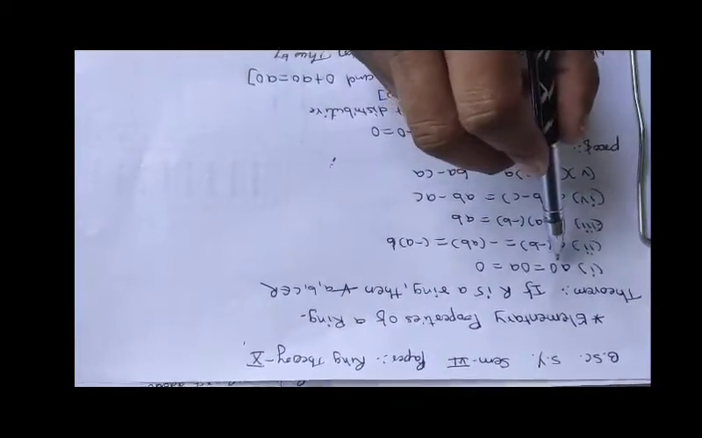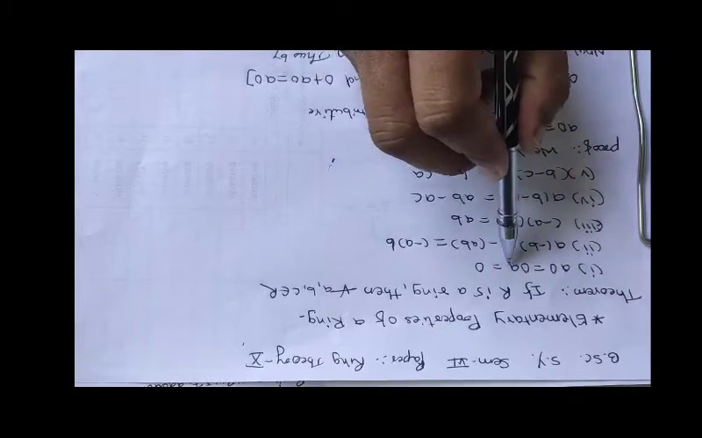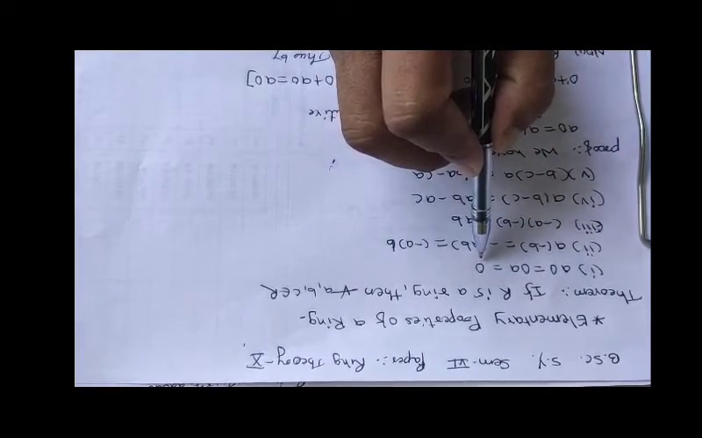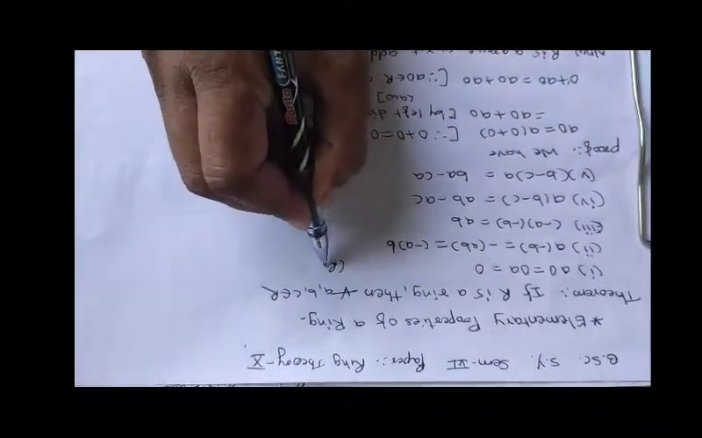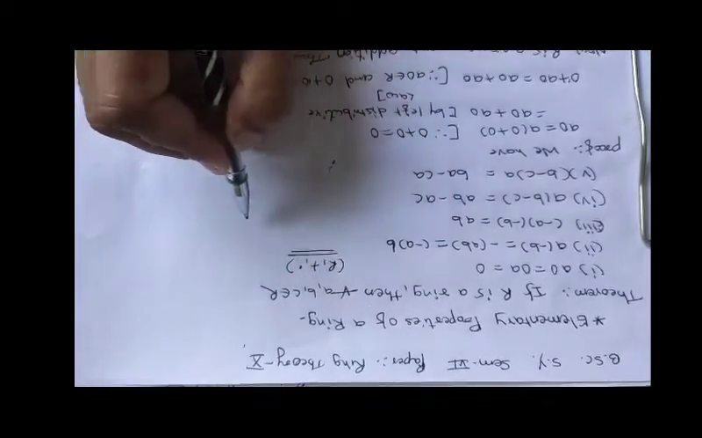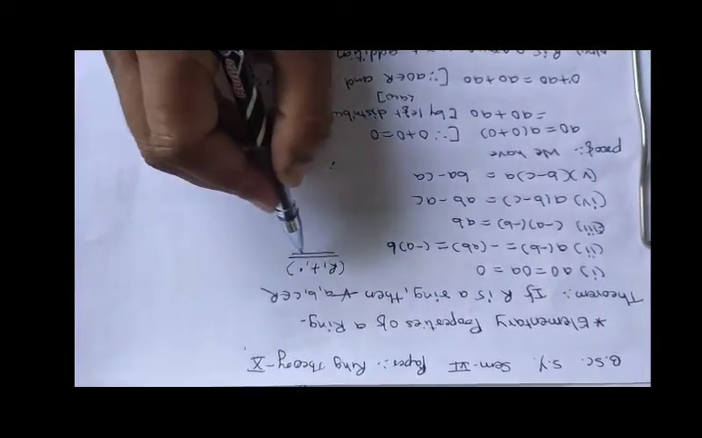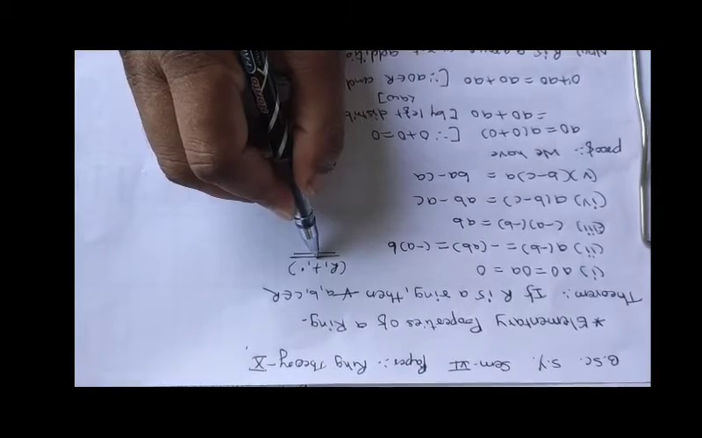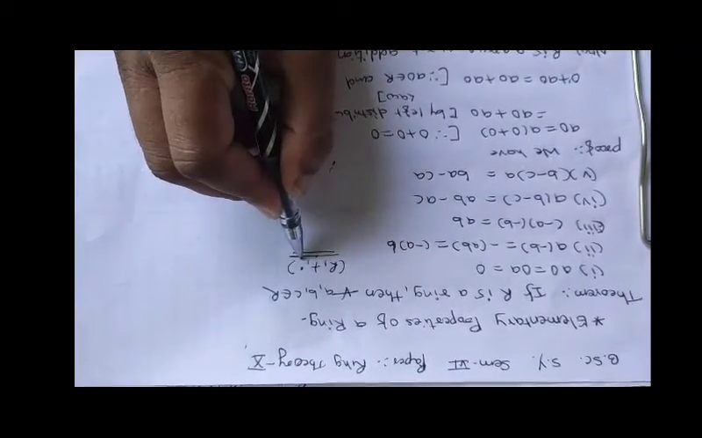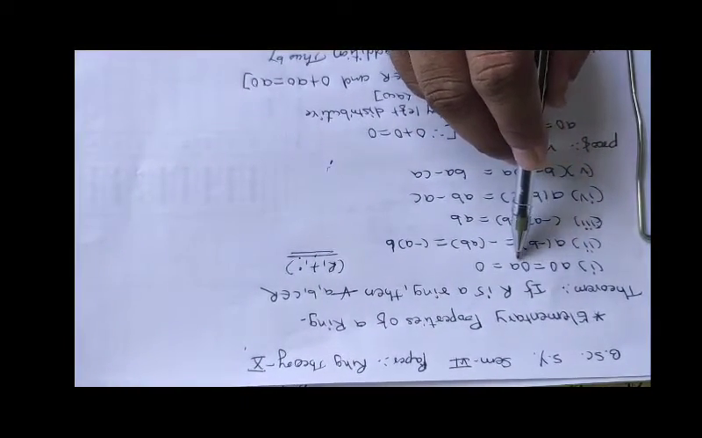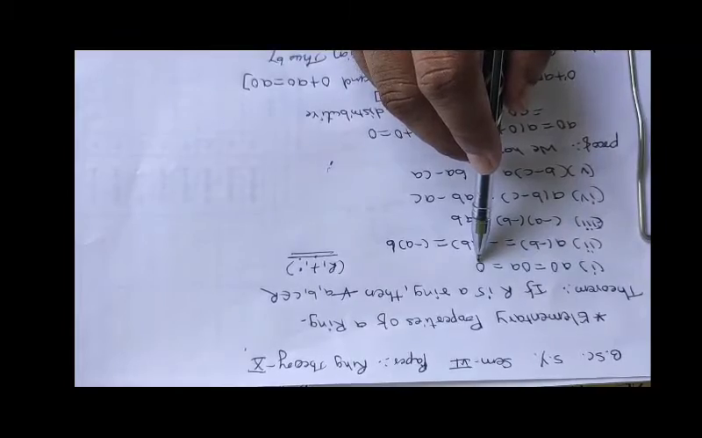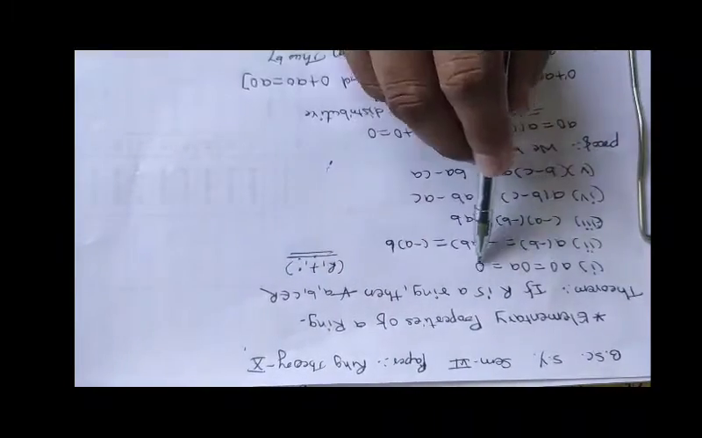So in a ring, A into 0 is equal to 0 into A is equal to 0. That means whatever the multiplication operation is there, let R plus dot be any ring. So this plus may be some operation, and dot may be some operation. So in a ring, A into 0 is equal to 0 into A, and we get the product 0, that means this binary operation gives 0.